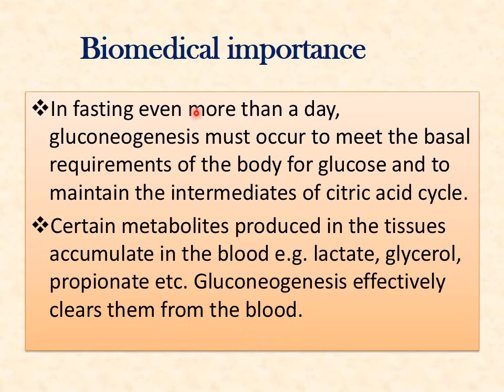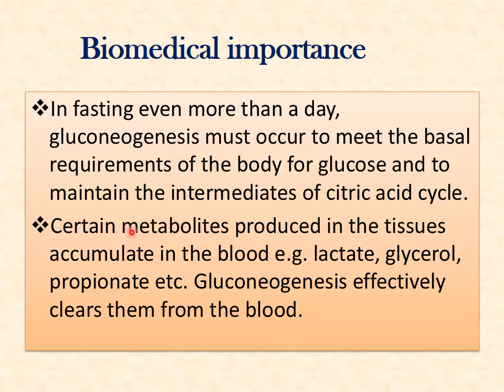Even in fasting of more than a day, gluconeogenesis must occur, because we need glucose. It is the basal requirement. So it has to maintain its concentration, and it is to maintain the citric acid intermediates. So to run the TCA cycle, glucose has to be there. So this glucose is produced by gluconeogenesis in the fasting stage.